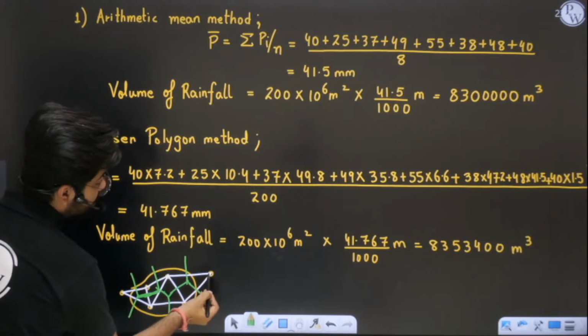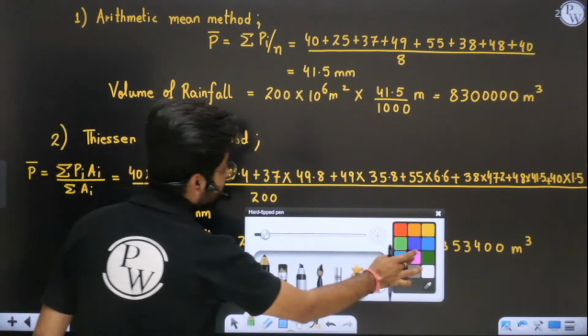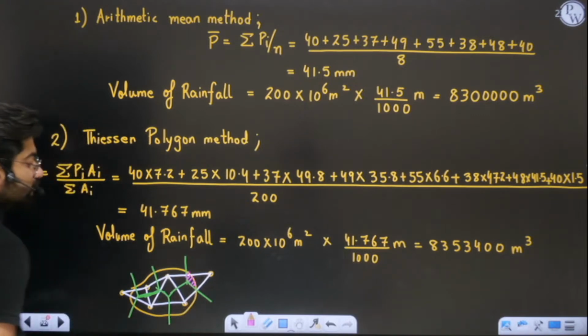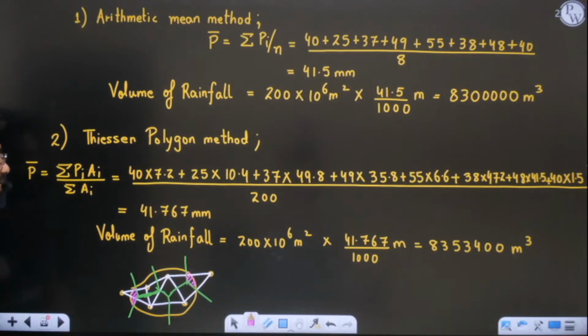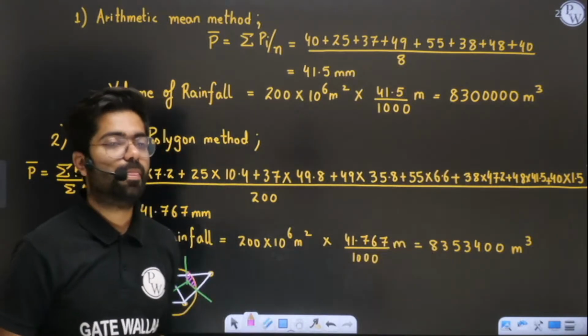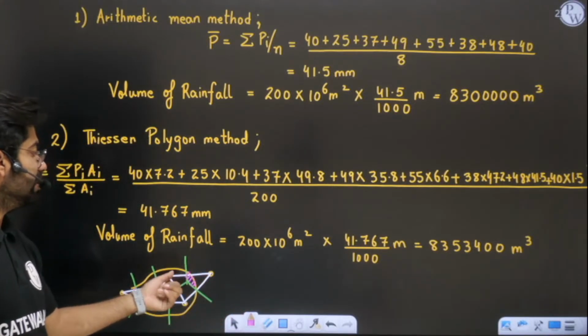See, the rain gauge which is coming outside has a very small area. Yes or no? The area which is coming outside has a very small share in the given catchment area. Why? Because it is going outside. If it goes further away, you will observe that it will have even less area.